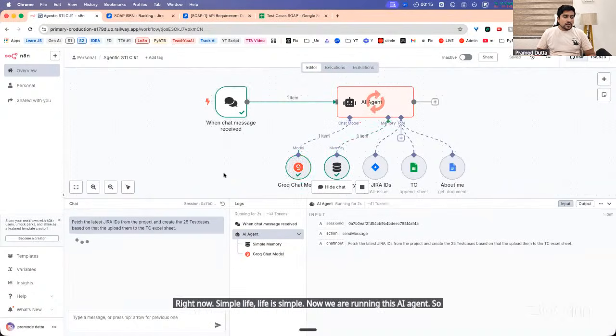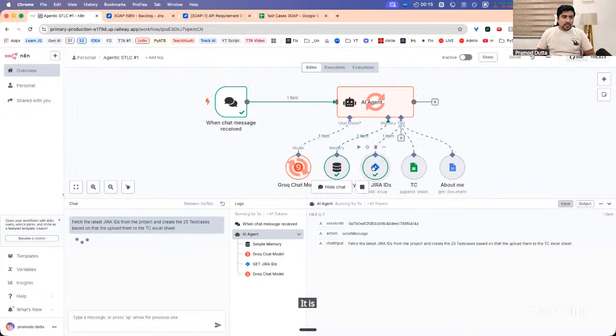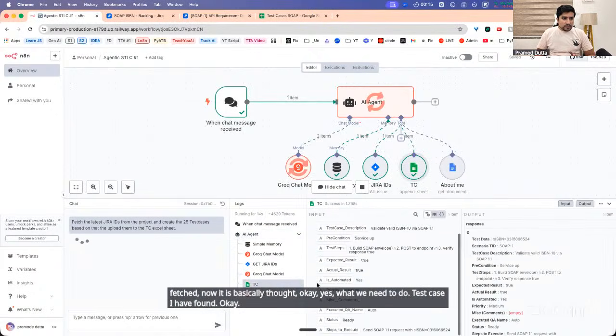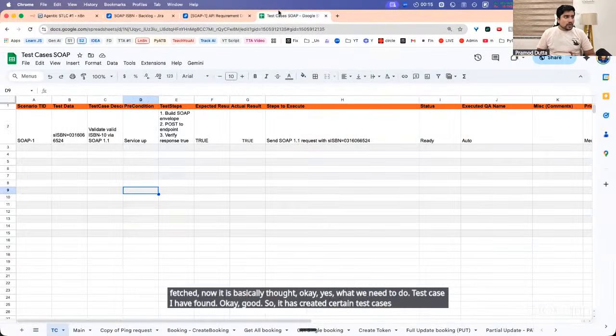So this agent is thinking. It is now fetching the Jira ID. It has fetched the Jira ID. Now Jira IDs are fetched. Now it has thought, okay, what we need to do. Test case I have found. Okay, good. So it has created certain test cases. Now, how many of you can see that it has started writing test cases?